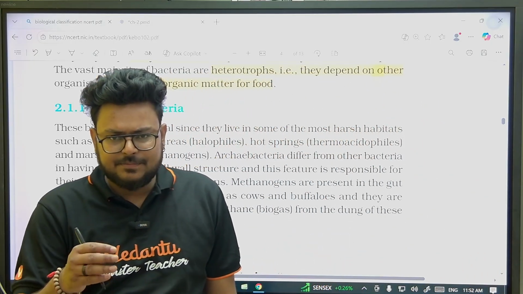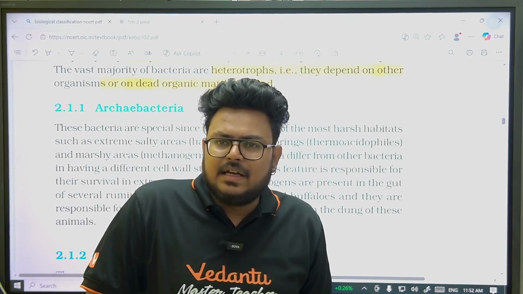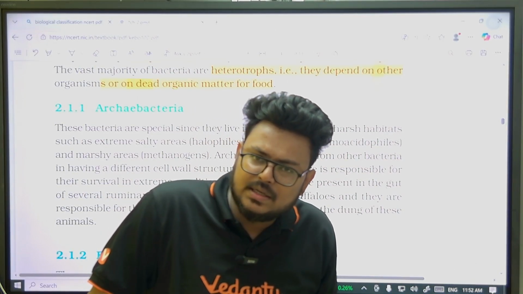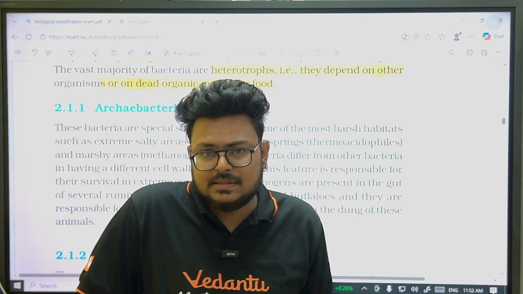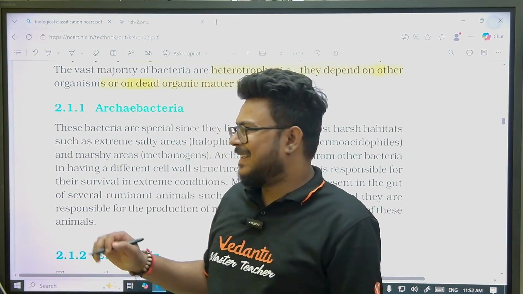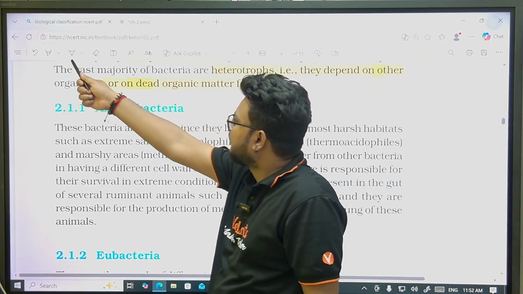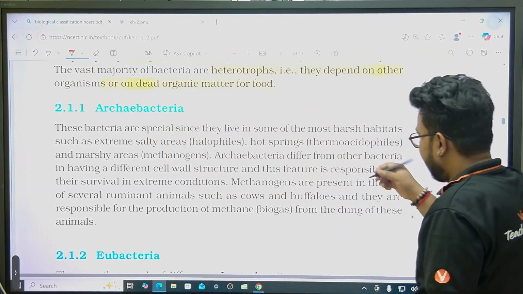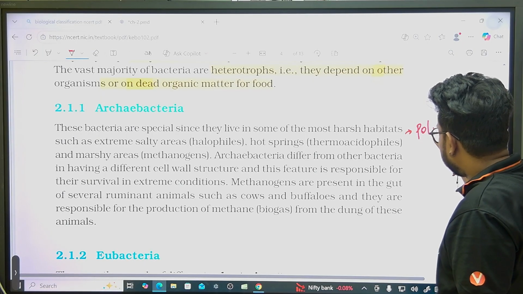Now guys, first point is the cell wall. In bacteria it is made up of peptidoglycan, or we can say N-acetylglucosamine and muramic acid. In case of archaebacteria, the cell wall is made up of polysaccharides, as mentioned in the table also.